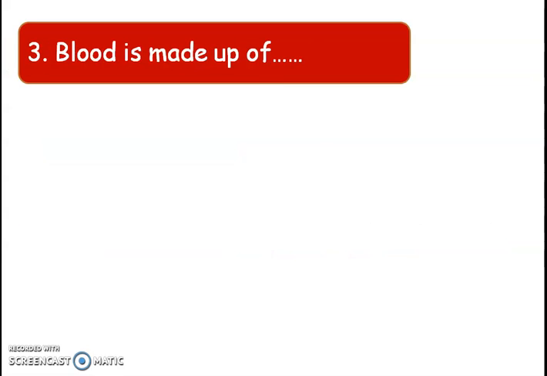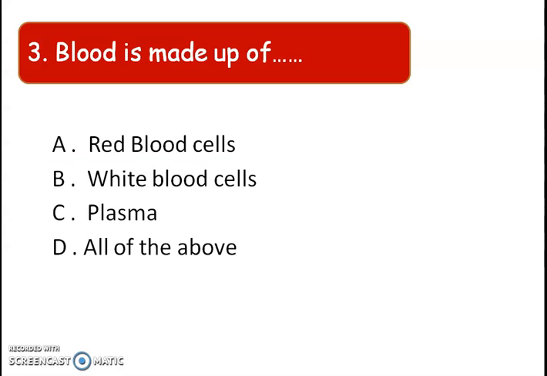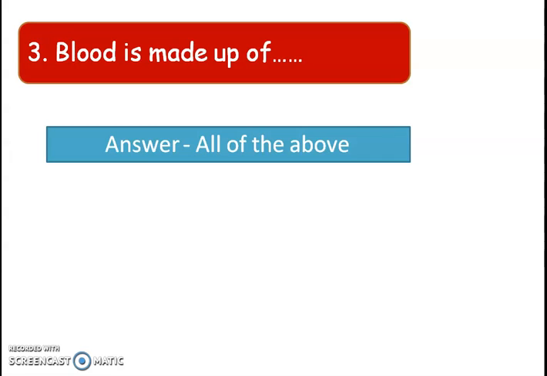Next. Blood is made up of. Blood or kiki thake? Red blood cells, white blood cells, plasma, all of the above. Among human blood, red blood cells thake, white blood cells thake, and plasma thake. So the right answer is option B, all of the above.